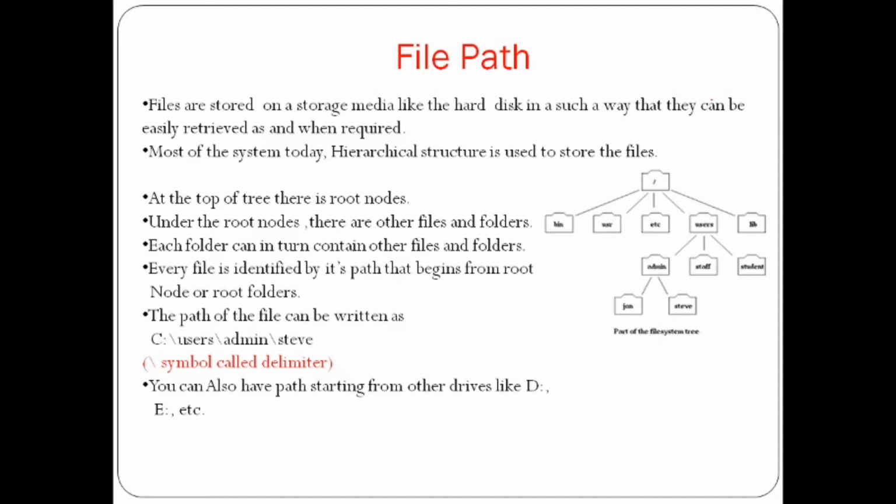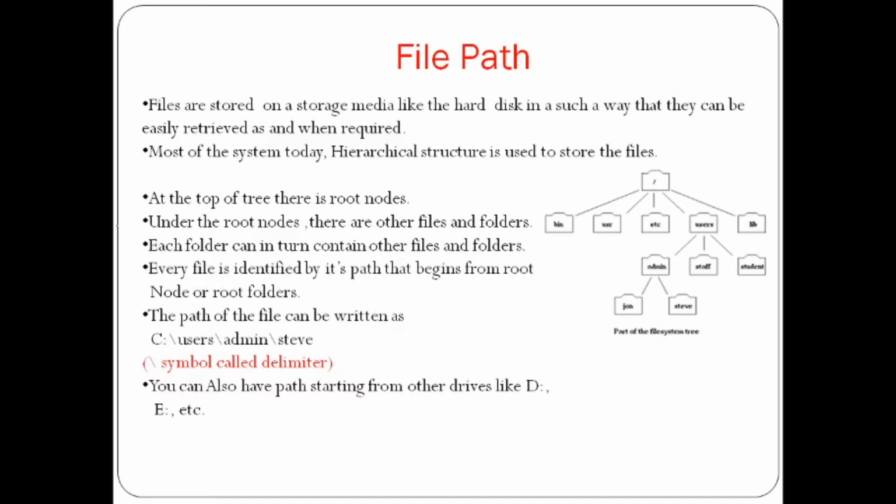Every file is identified by its path that begins from the root node or root folder. For example, suppose we want to access a file named Steve, and that Steve file resides in a folder admin, and that admin is in the user folder.